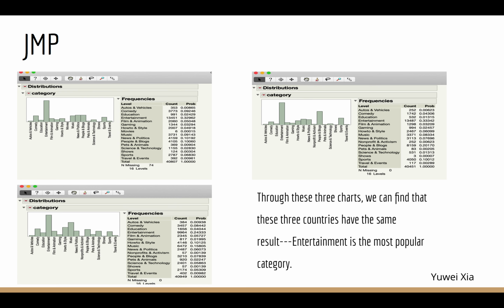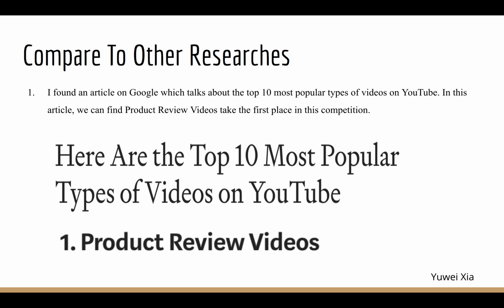Through these three charts, we can find that these three countries have the same result. Entertainment is the most popular category. It's also important to compare with other research. I found an article on Google called "The Top 10 Most Popular Types of Videos on YouTube." In this article, product review videos take first place. The result from the online article is different from my research because I focus on the data of each country, but the online article uses data of the whole YouTube, which includes many regions.